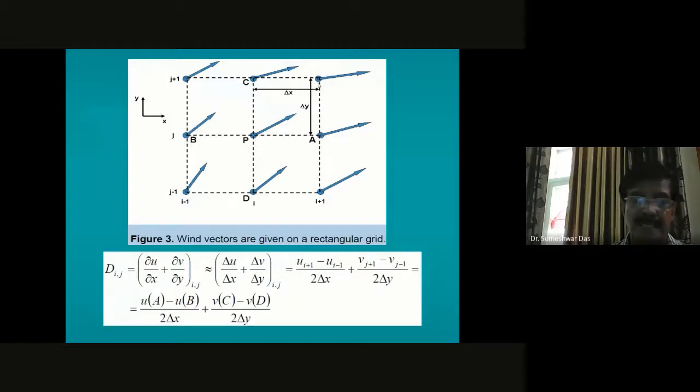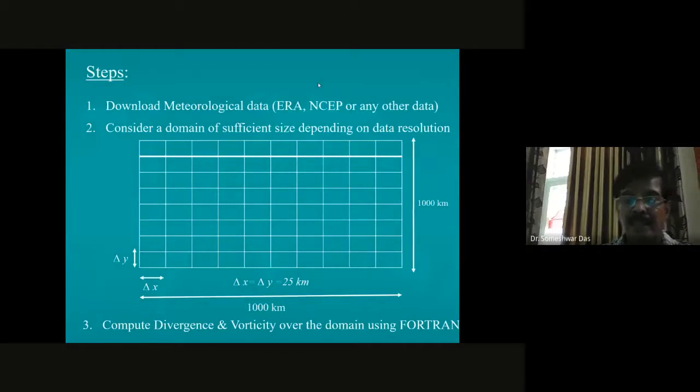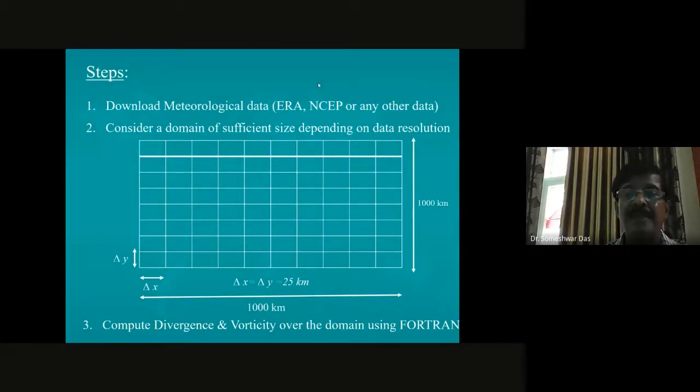Okay, so I mentioned last week that, let us say, if you are using ERA data, download the meteorological data, ERA or NCEP or any other data. That is your first step. Then consider the domain, let's say a domain of 1,000 kilometer by 1,000 kilometer, because your ERA data has a resolution of minimum 0.25.